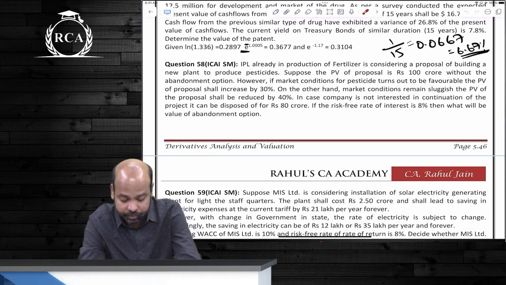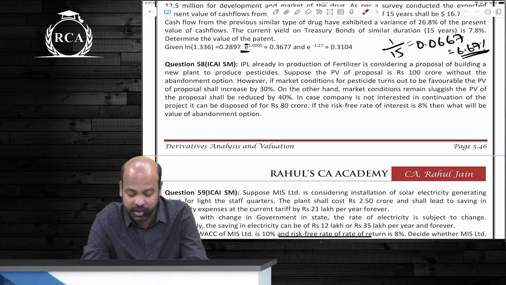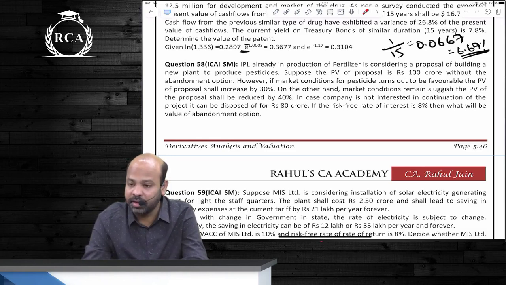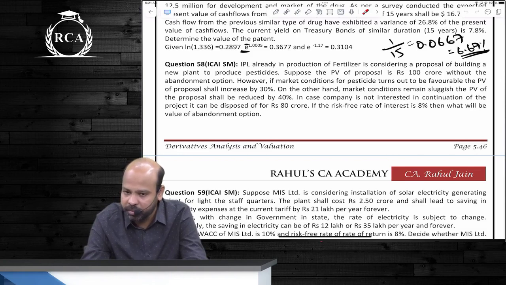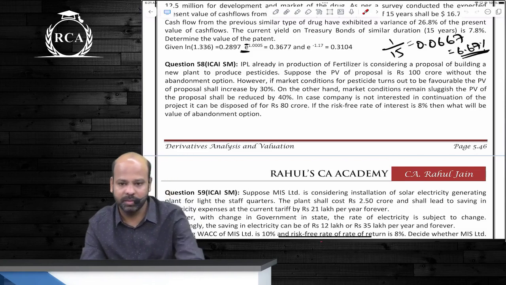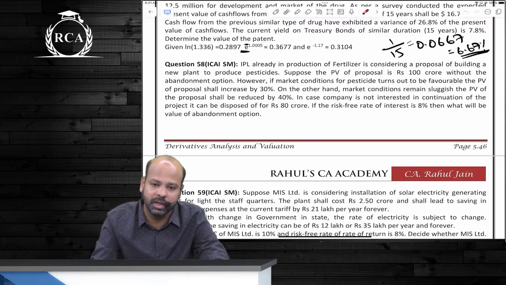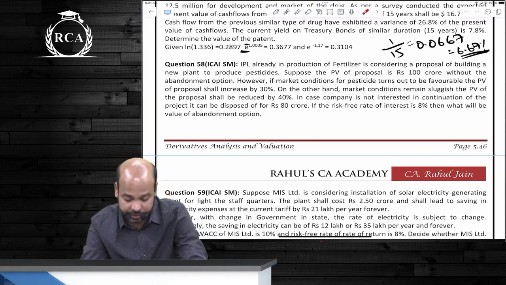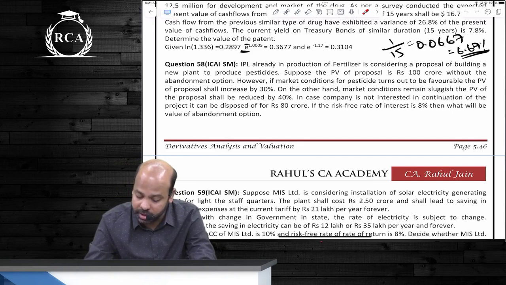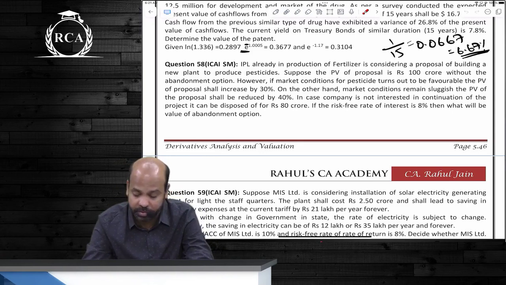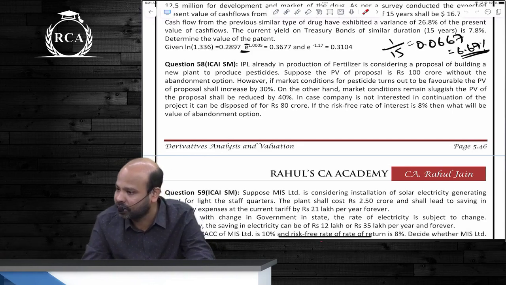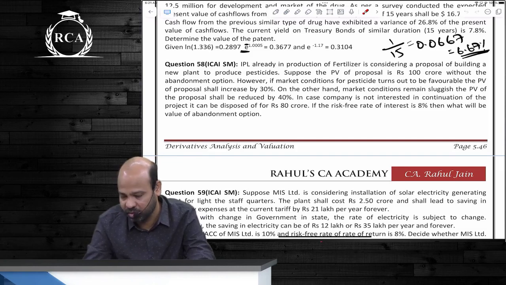However, if market conditions for pesticides turn out to be favorable, the PV of the proposal shall increase by 30%. Present value will increase by 30% if the market conditions turn out to be favorable. That means 100 crores will become 130 crores. On the other hand, if the market conditions remain sluggish, the PV of the proposal shall be reduced by 40%. That is, 100 crores will become 60 crores in case the market conditions are not favorable.